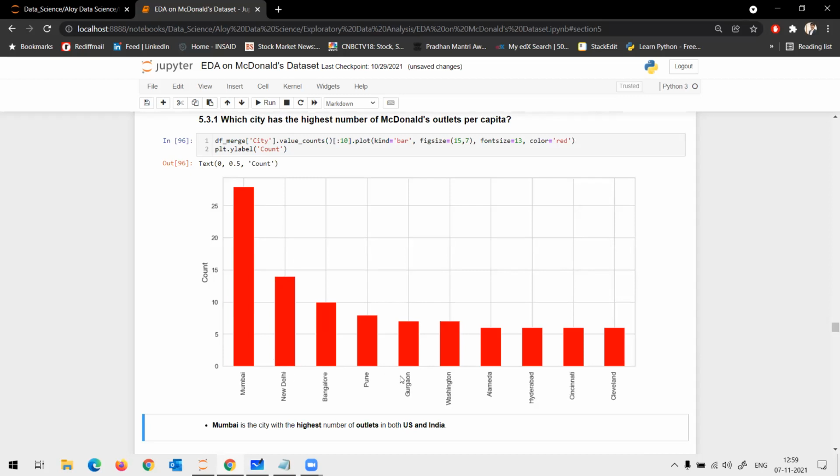And here comes the surprise. The number of outlets per capita in a city is lesser compared to India. But still, in the US, you have higher revenue. Any reason why? Because of the population? Not because of the population.